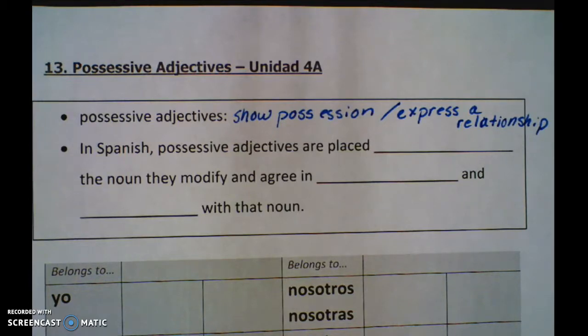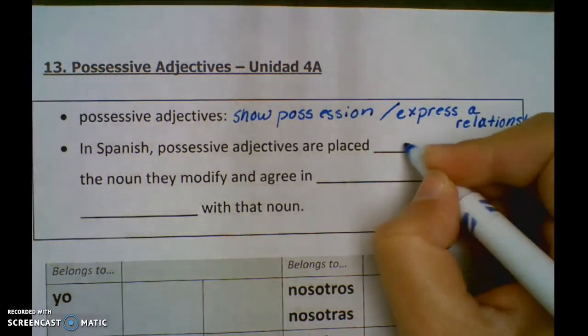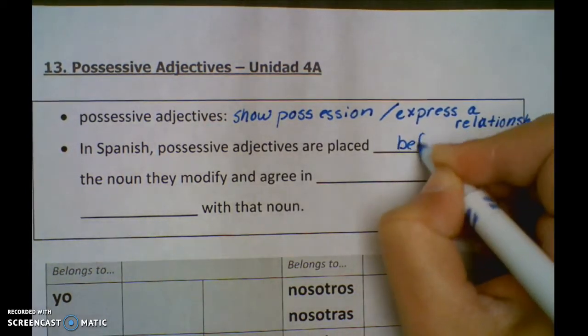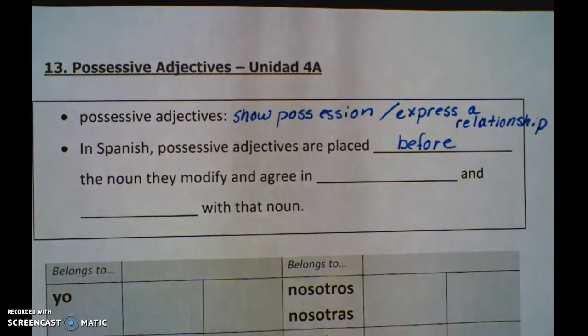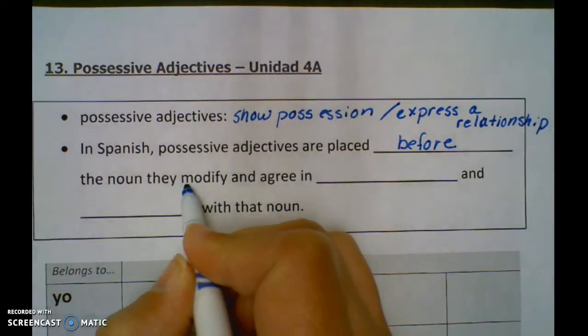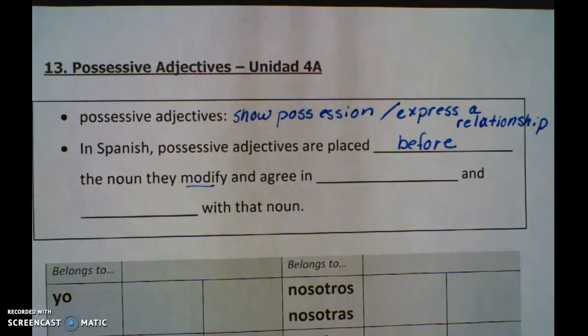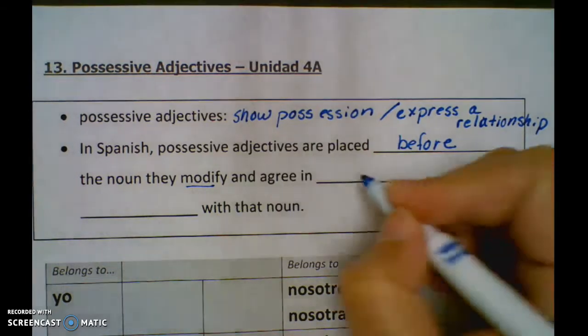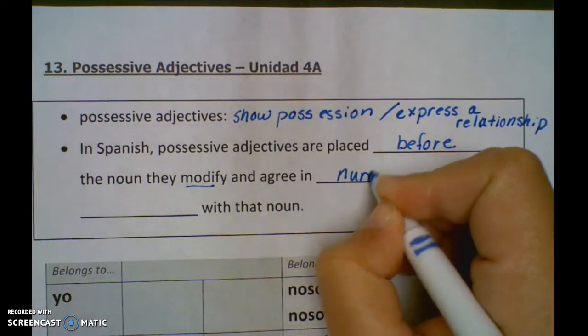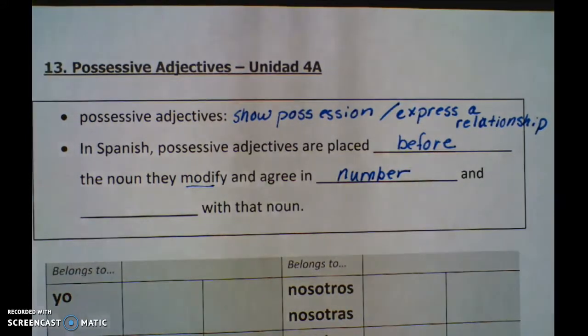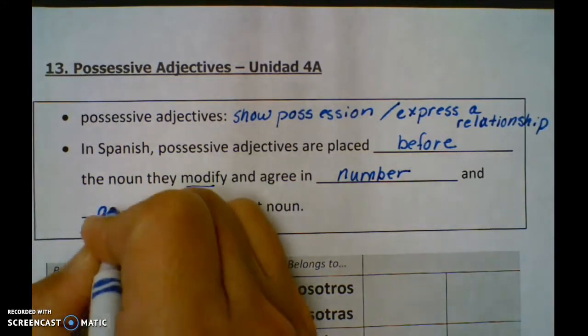So in Spanish, possessive adjectives, since they're adjectives, typically go after the noun, but this is one of the places where they go before the nouns they modify. Modify is just a fancy word for describe. And they have to agree in number, so if it's singular or plural, and gender with the noun they describe.